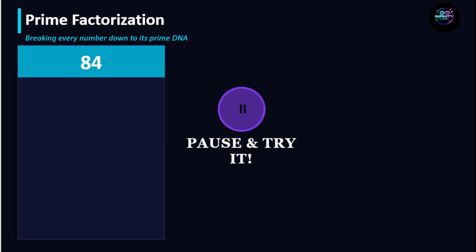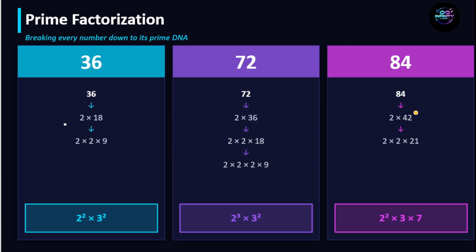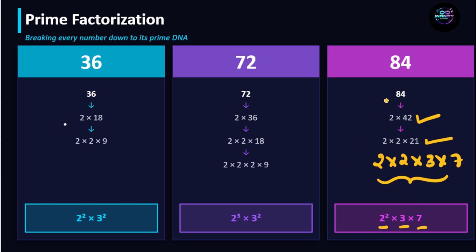Got the answer? We'll cross verify. 84 can be written as 2 into 42, and 42 again we can divide as 2 into 21, and 21 can be written as 3 into 7. So overall we can write it as 2 square into 3 into 7. So 84 can be written as 2 square into 3 into 7. If you got this answer, you are on the correct path.